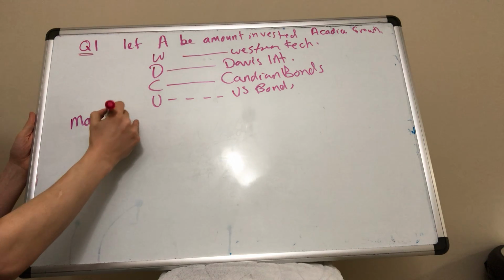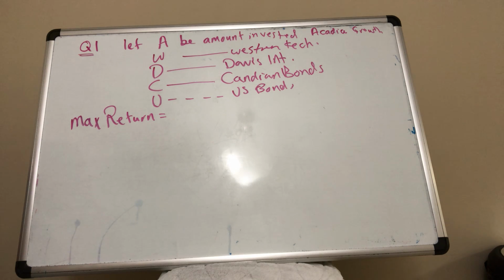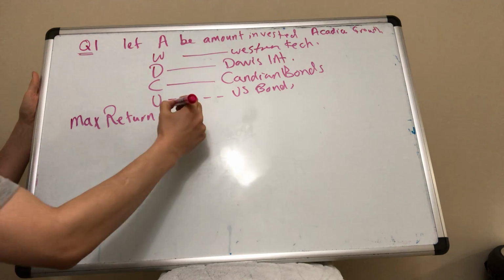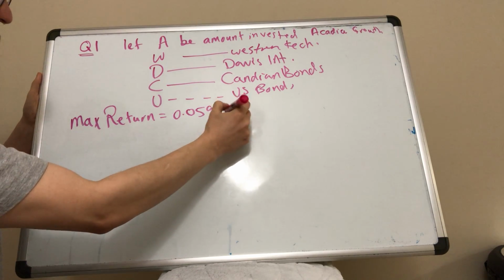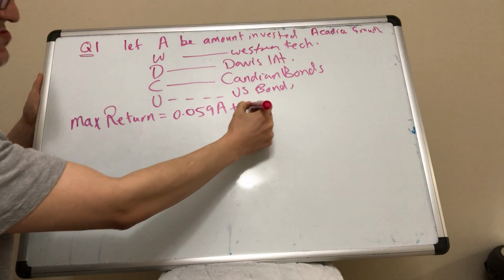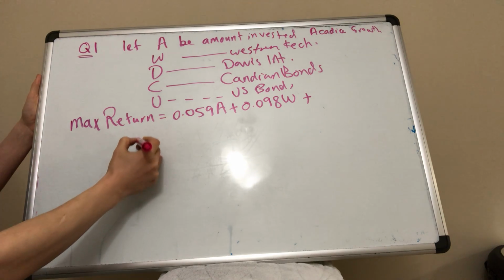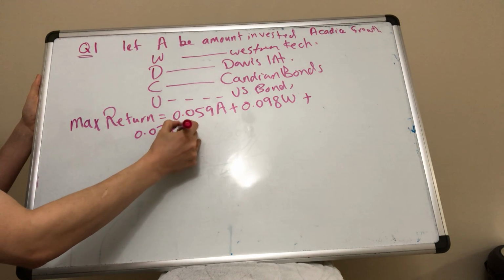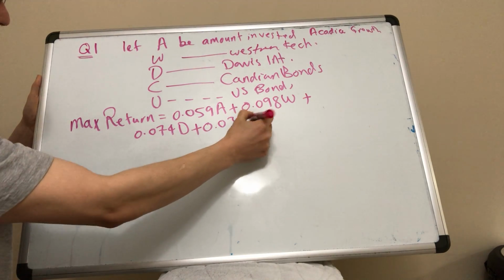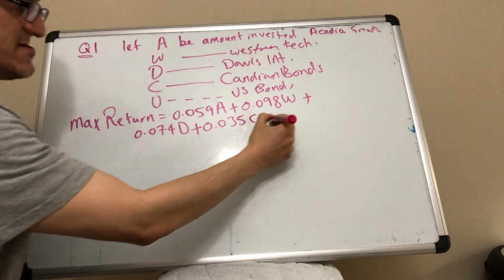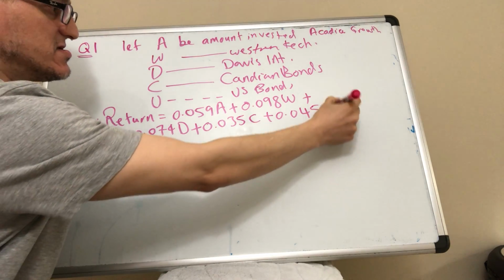So you're maximizing return, and the return for the first one is 0.059 of whatever is invested in A. The second one is 0.098 of whatever is invested in W. 0.074 of whatever is invested in D. And 0.035 of whatever is invested in C. And 0.045 of whatever is invested in U.